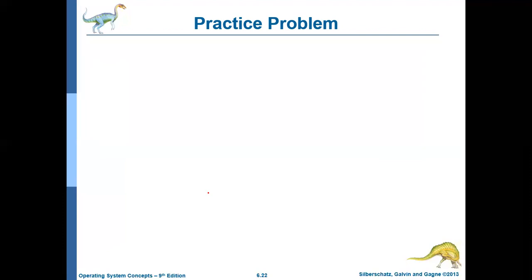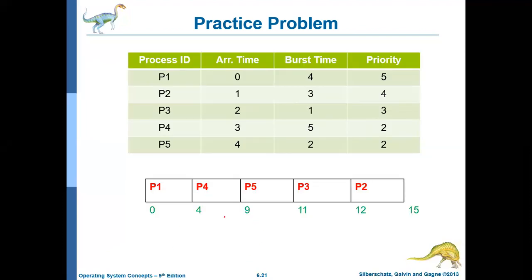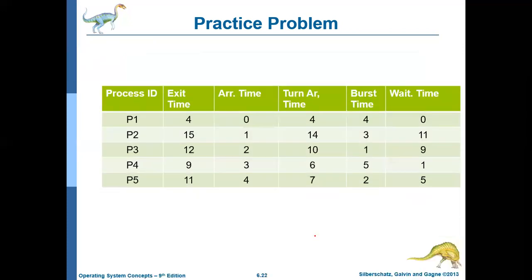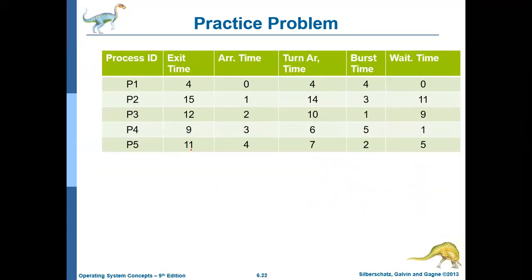The exit time is identified from this Gantt chart: P1 is 4, P2 is 15, P3 is 12, P4 is 9, and P5 is 11.